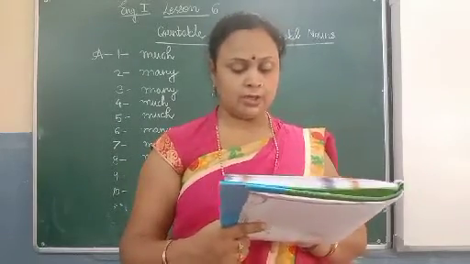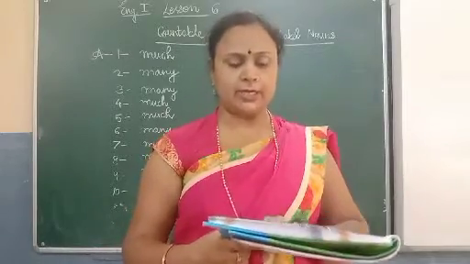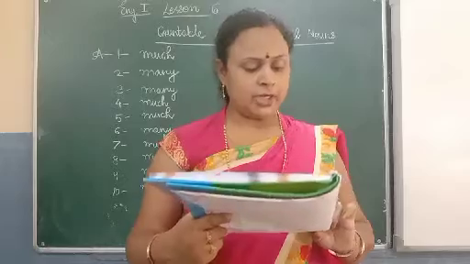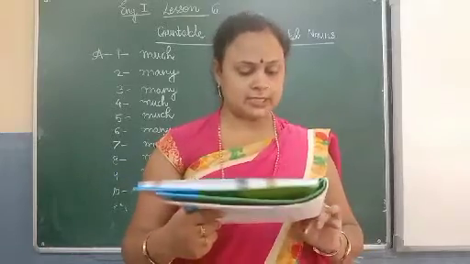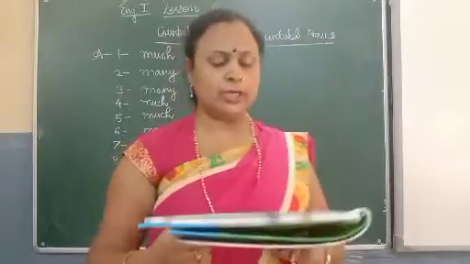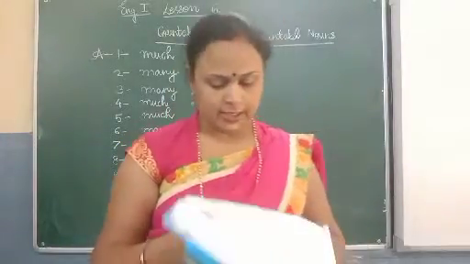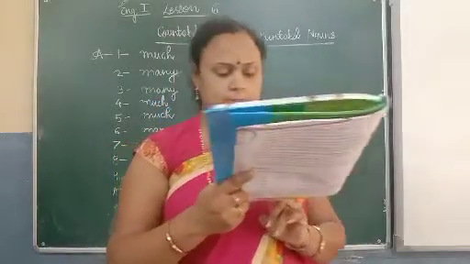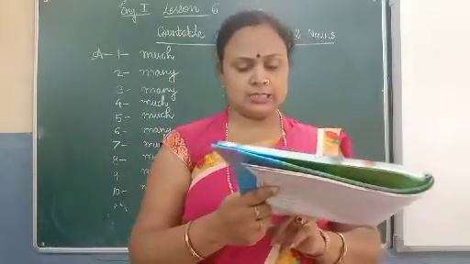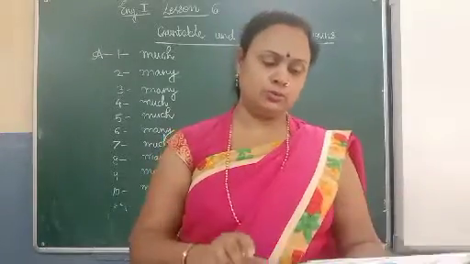Kheer is uncountable, so write here U. Cakes are countable, you can write here C. Radish is countable, so write here C. Curd is uncountable, so write here U. Onion is countable, so write here C. And peas are countable, so write here C. Tea is uncountable, so write here U. Okay.